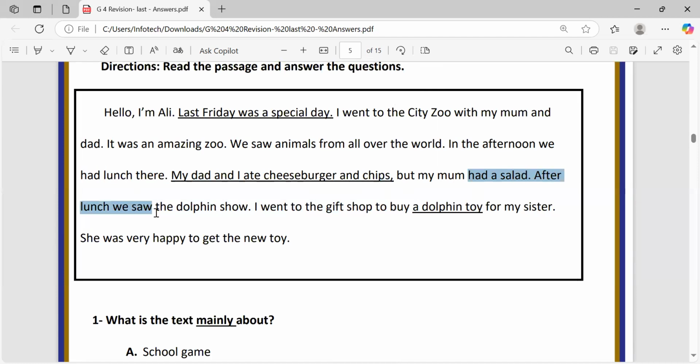After lunch, we saw the dolphin show. I went to the gift shop to buy a dolphin toy for my sister. She was very happy to get the new toy.